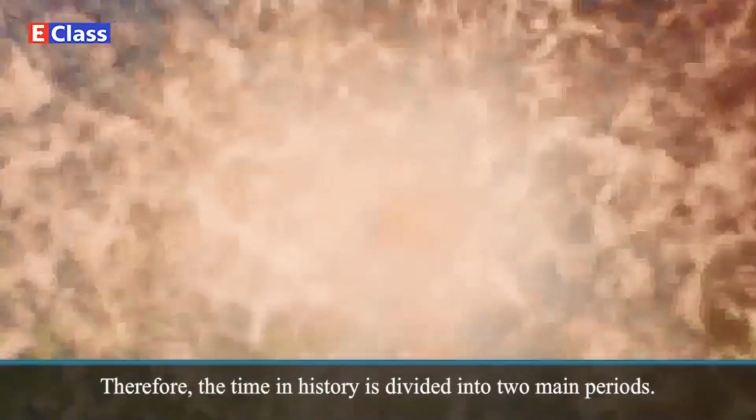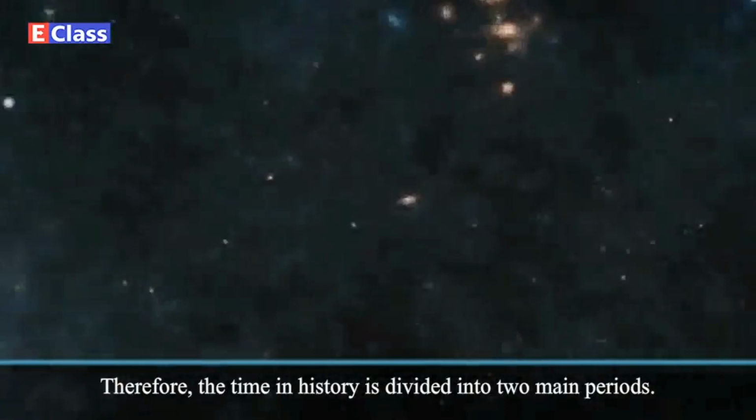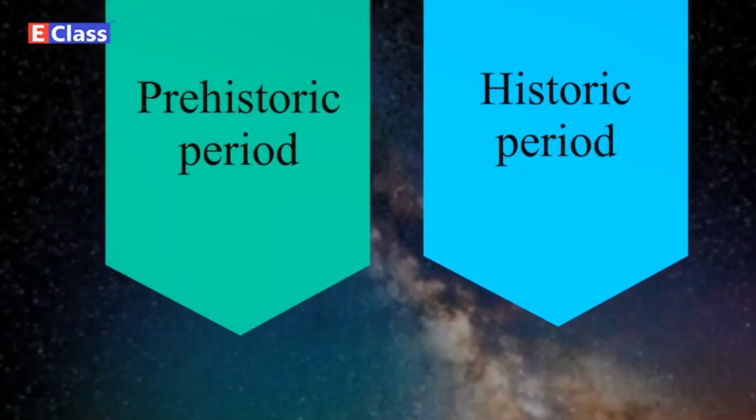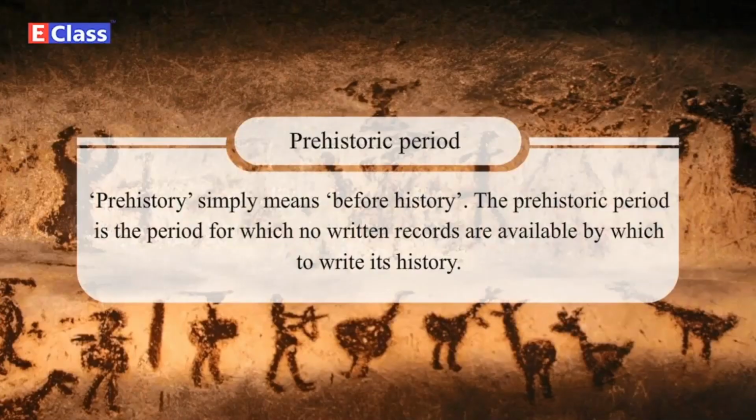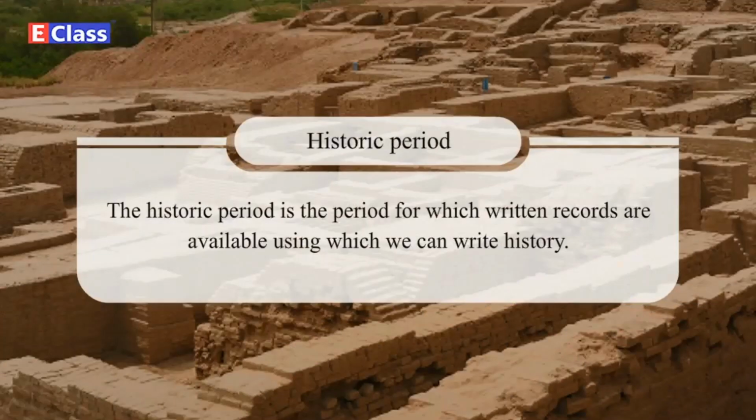Therefore, the time in history is divided into two main periods. 1. Prehistoric period. 2. Historic period. Prehistory simply means before history. The prehistoric period is the period for which no written records are available by which to write its history. The historic period is the period for which written records are available, using which we can write history.